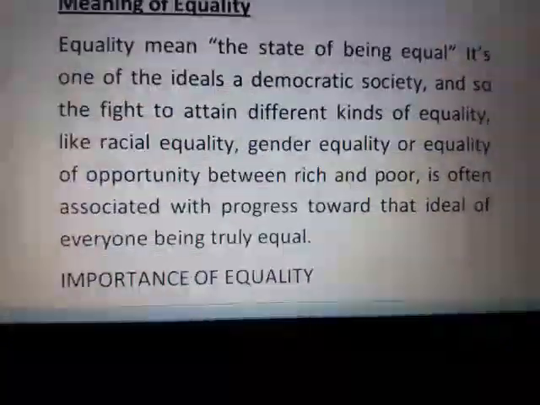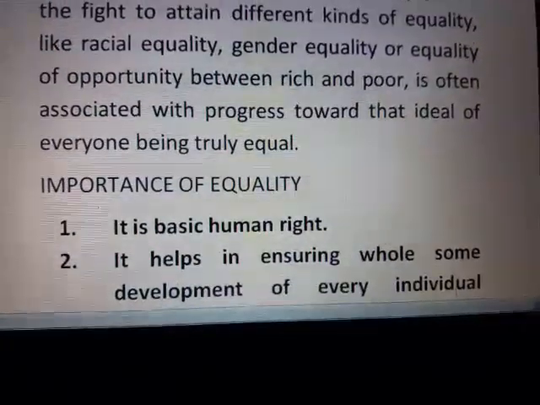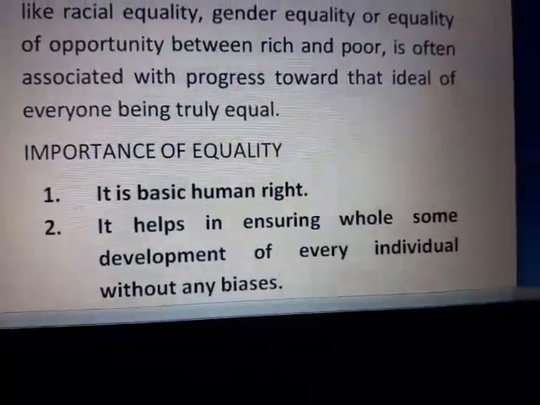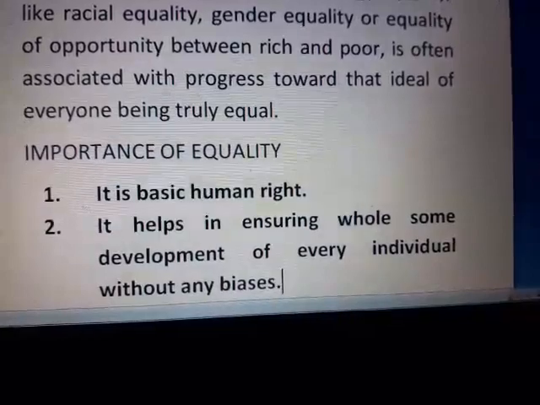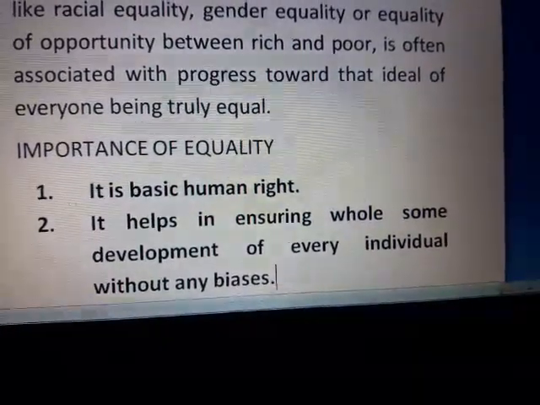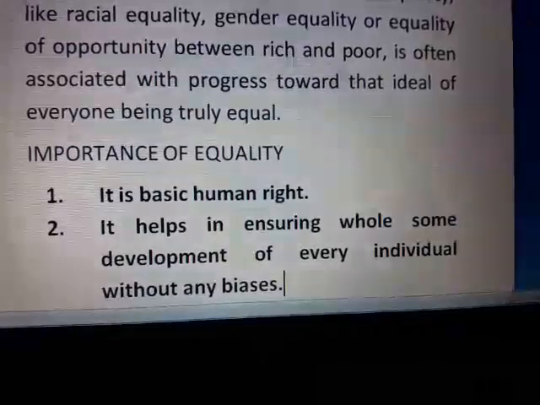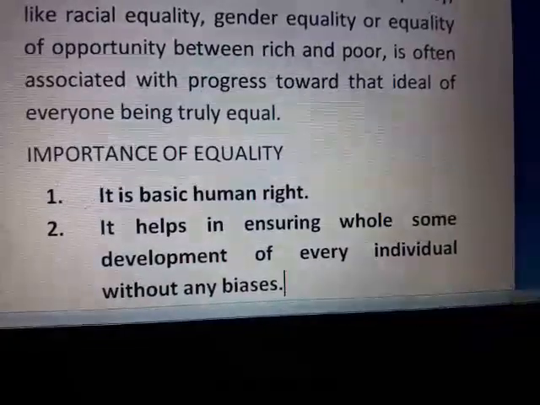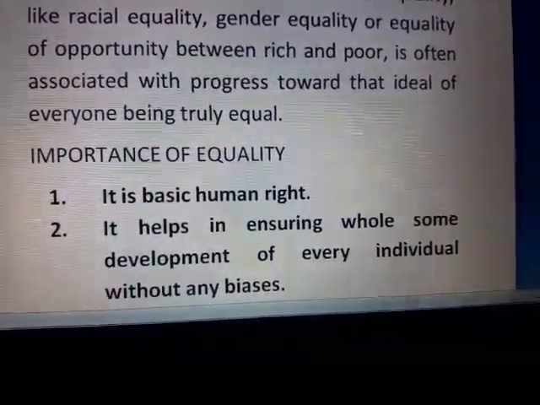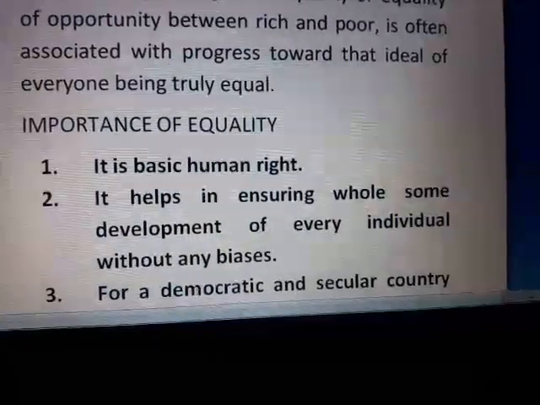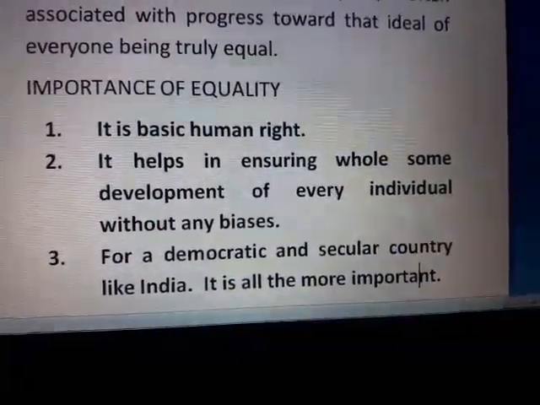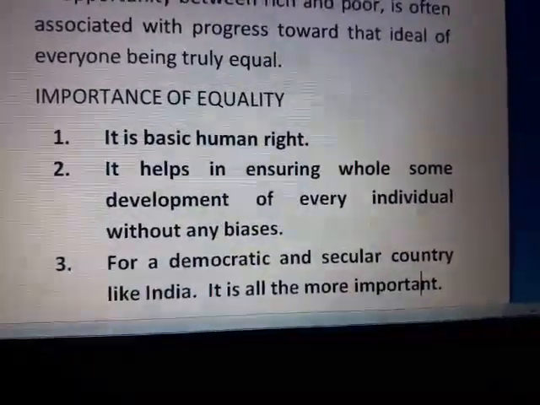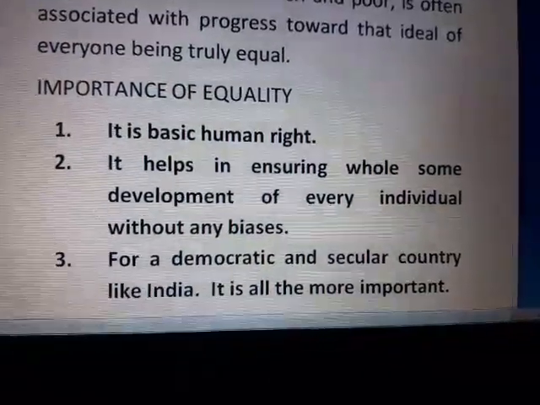Now, why are these things provided to the people? Importance of equality: equality is most important in a democracy because it is a basic human right. If the people feel free and feel that they are equal before the law, they can develop. So it helps in ensuring the development of every individual without any biases. For a democratic and secular country like India, it is all the more important. Secular means there is no official religion.